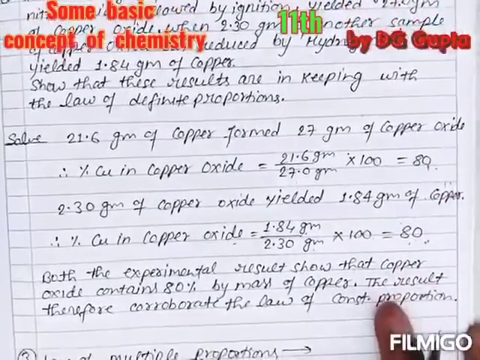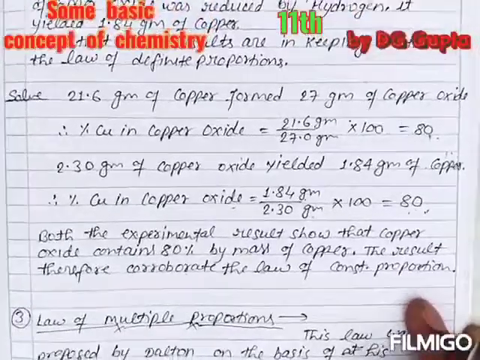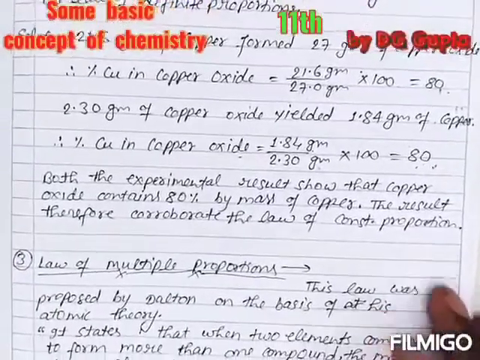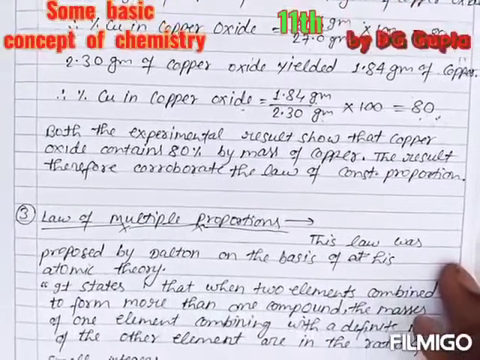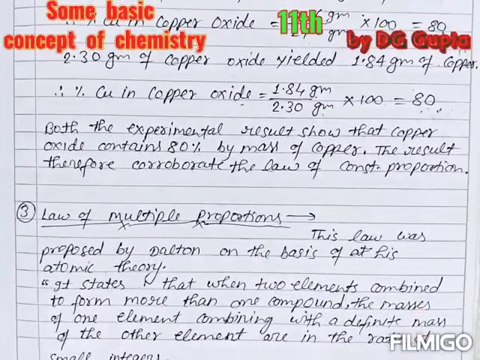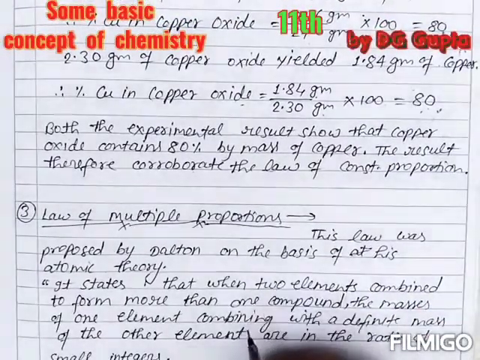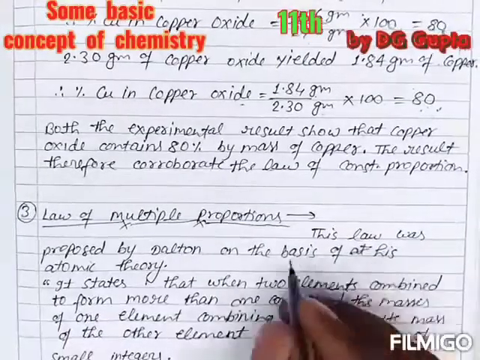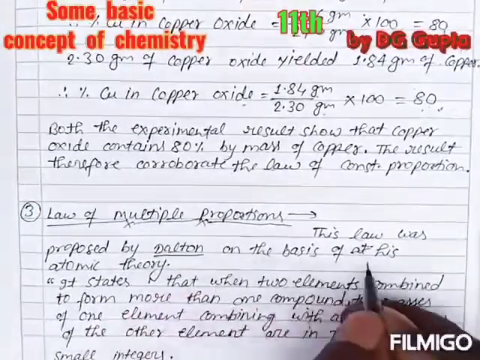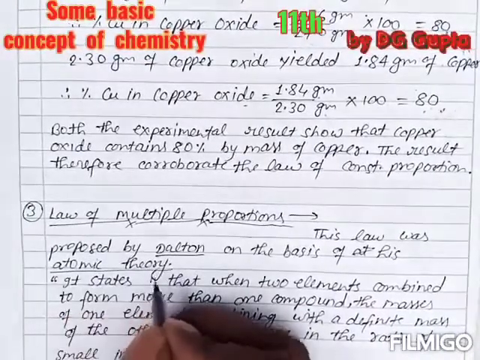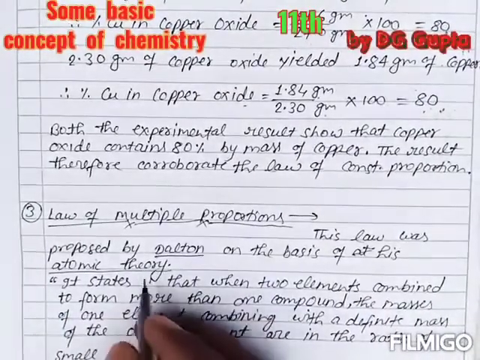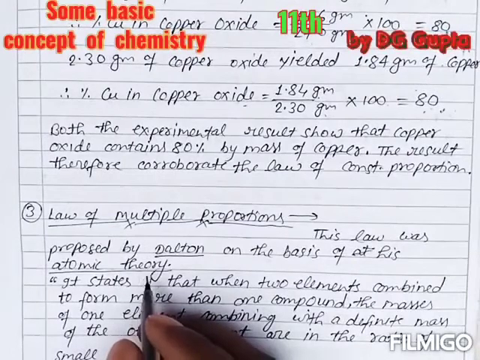Now the third law is the law of multiple proportion. This law was proposed by Dalton on the basis of his atomic theory. The atomic theory we will discuss in the second chapter, Structure of Atom, for class 11th.